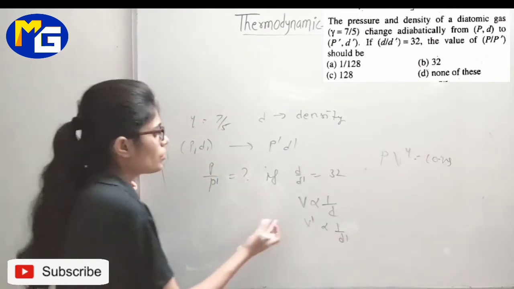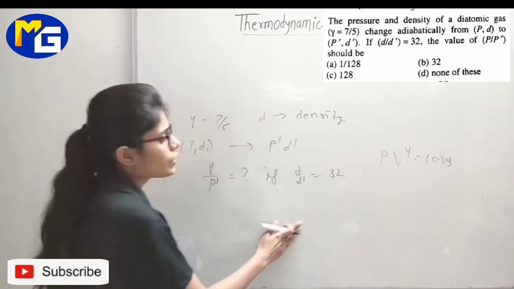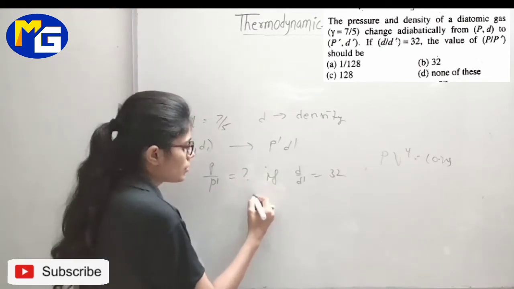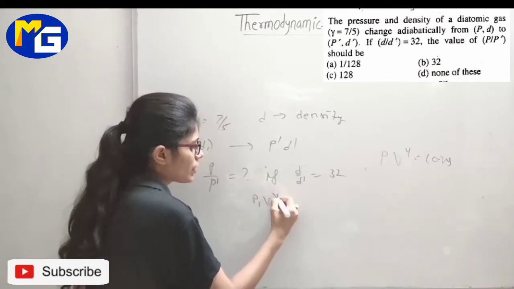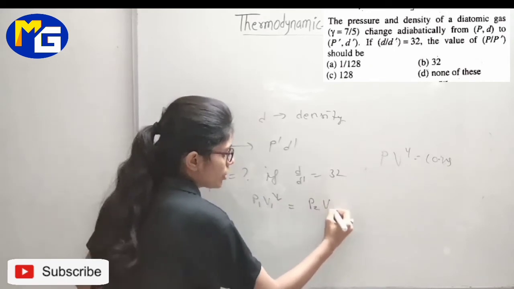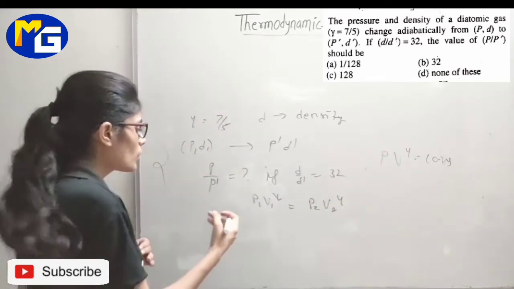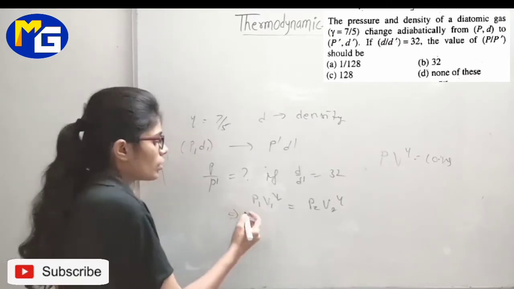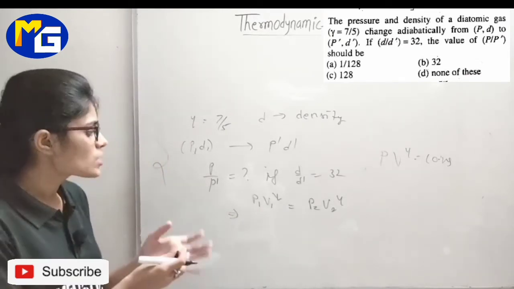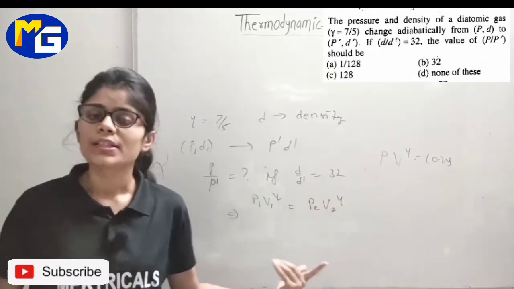So now your equation becomes like this. P1 V1 gamma is equal to P2 V2 gamma. This is the adiabatic equation that we know. Now we also know that in place of volume we can put 1 by density.